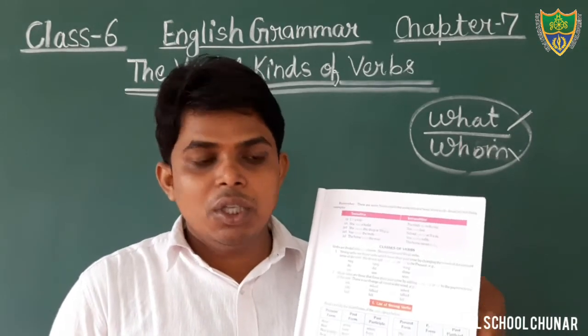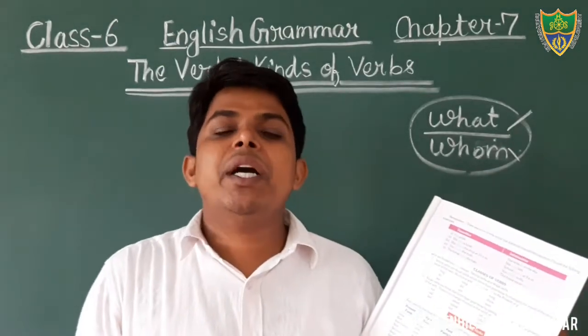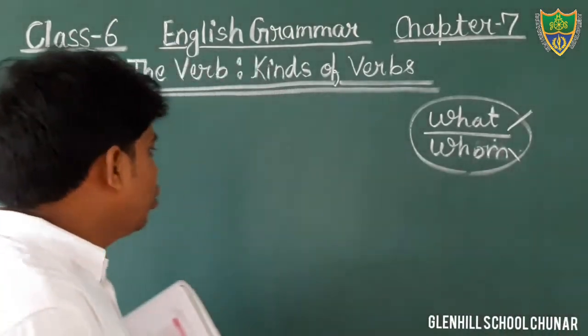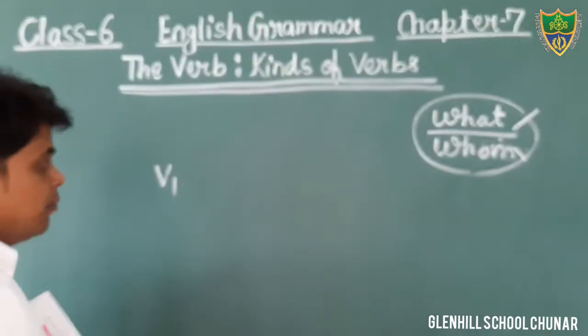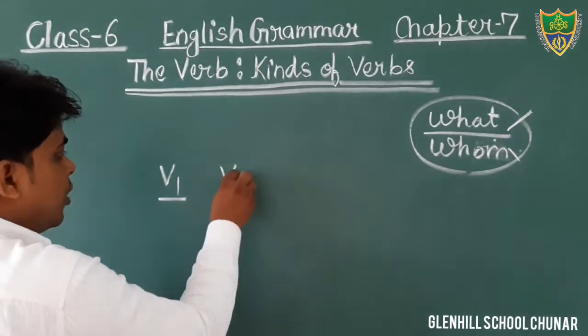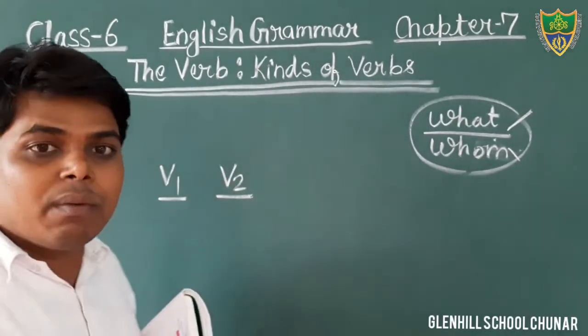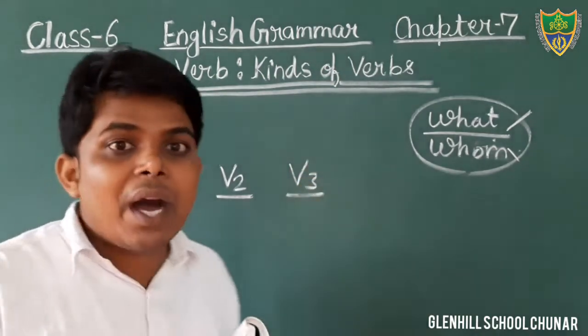So you learn the present form, past form and past participle form. I have also told you that the present form is known as the first form of the verb, also known as the main form. The second form is also known as the past form, and the third form is also known as the past participle form.